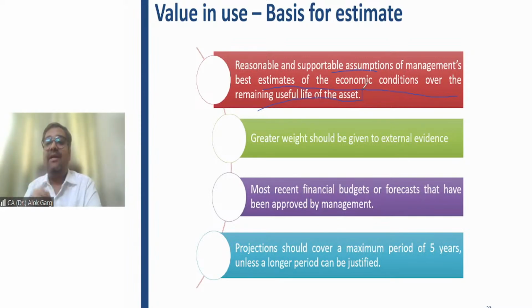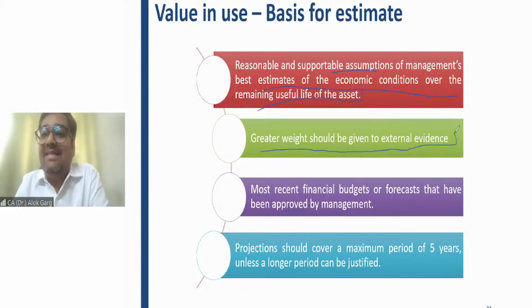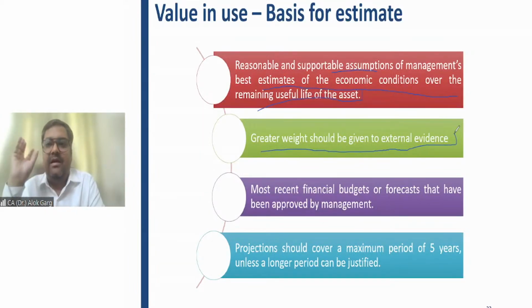So the management assumption should be reasonable and there must be supportable assumptions. Greater weight should be given to the external evidence. So friends, while estimating cash flows, if you have some outsider evidence, more weight, more importance should be given to the outside evidence rather than internal evidence. For let's say,